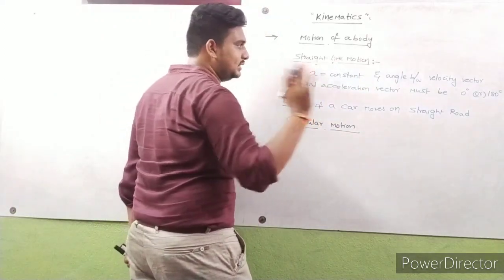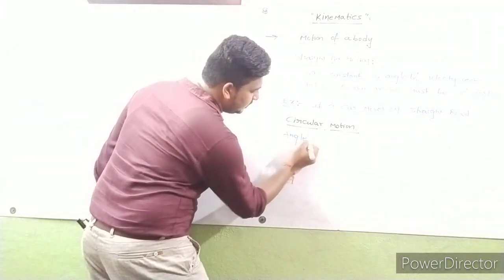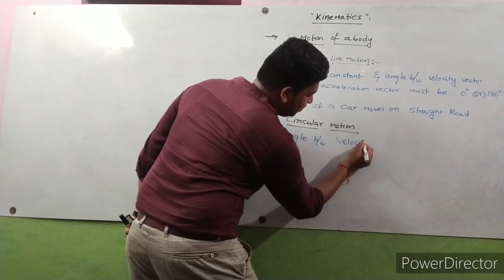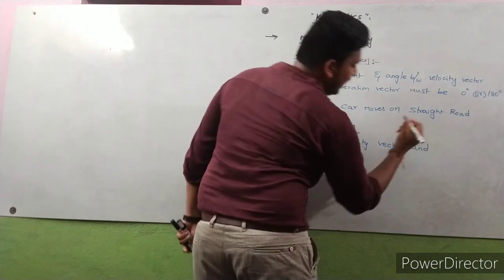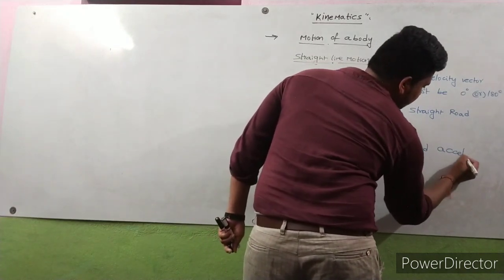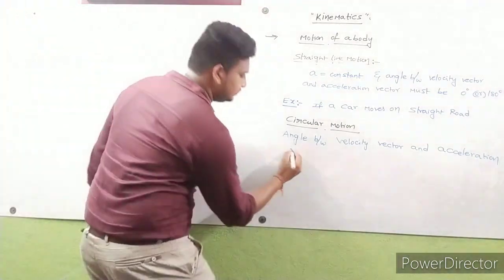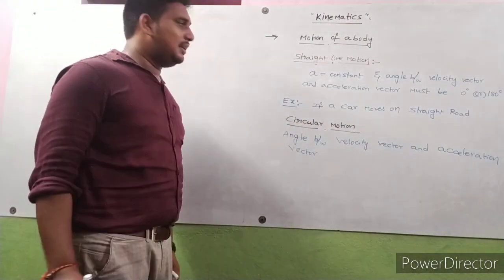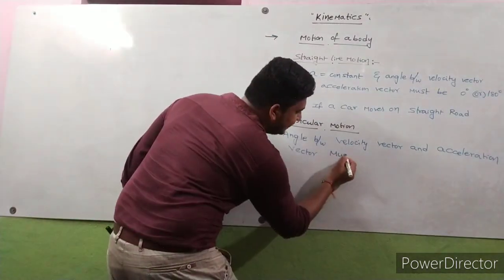The main point is the angle between the velocity vector and the acceleration vector. The angle between the velocity vector and the acceleration vector must be 90 degrees.